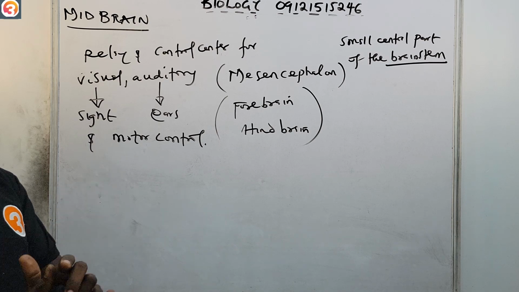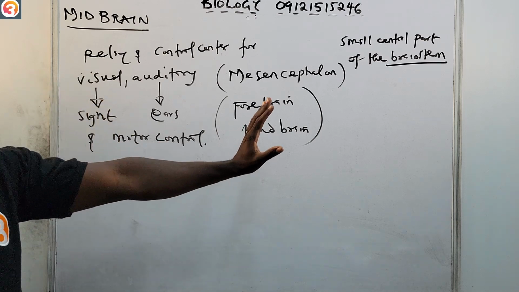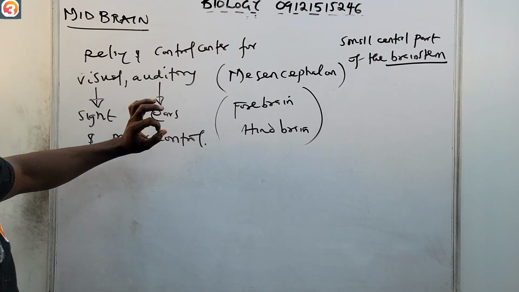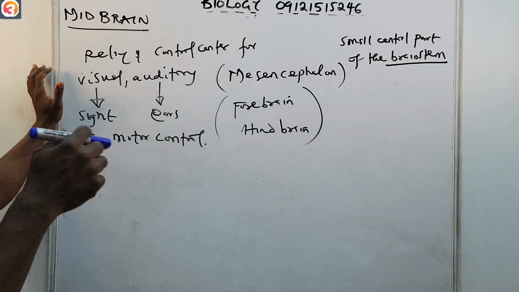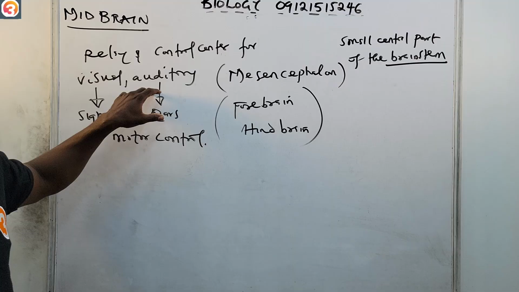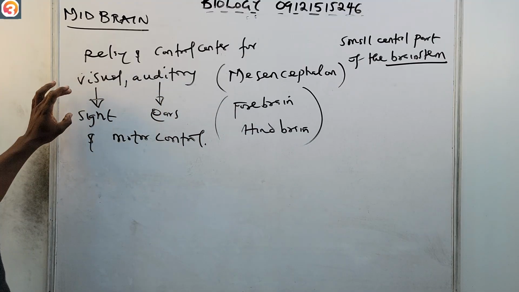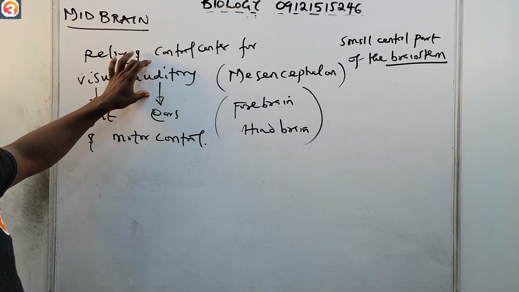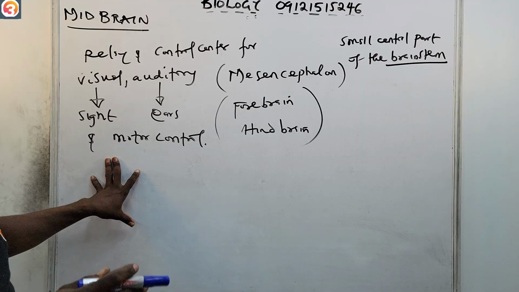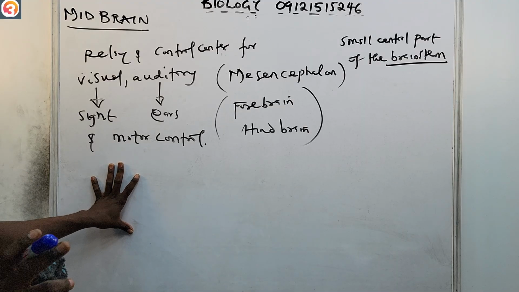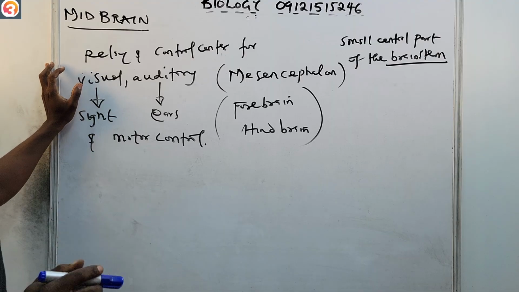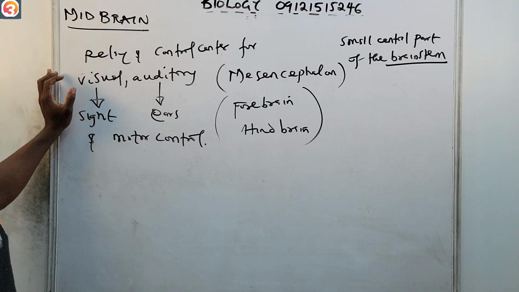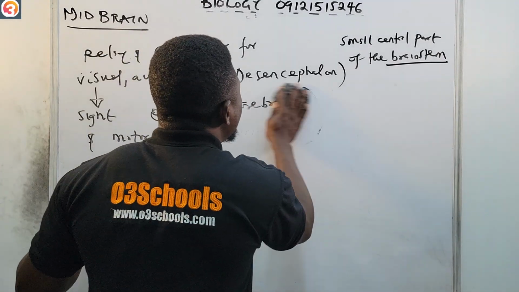Okay, so the midbrain is a small central part of the brainstem that acts as a relay and control center for visual processing, which has to do with your sight, auditory processing, which has to do with your ears, and also motor control. All right, so that is the midbrain. The midbrain is also very, very important. So now let us quickly see the functions of the midbrain.